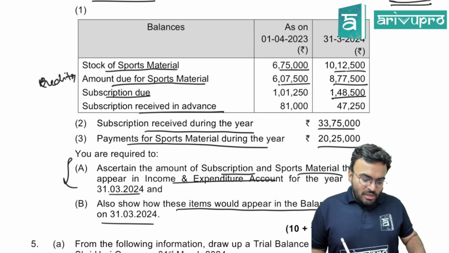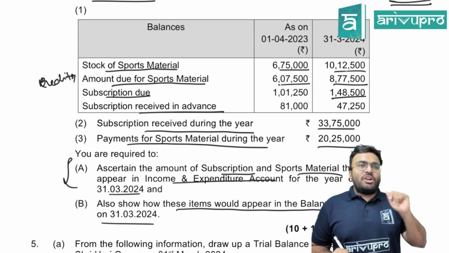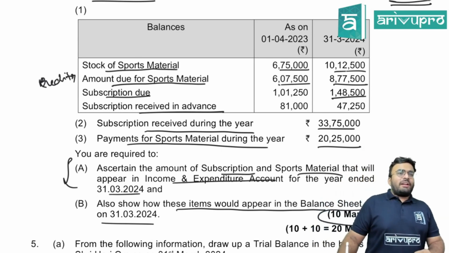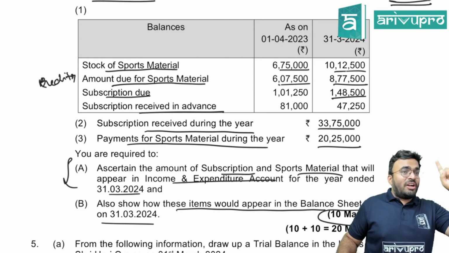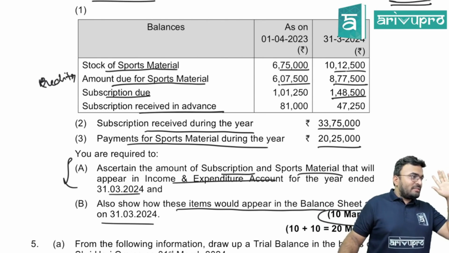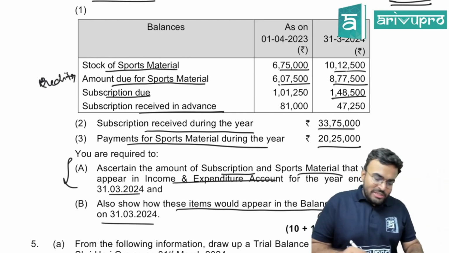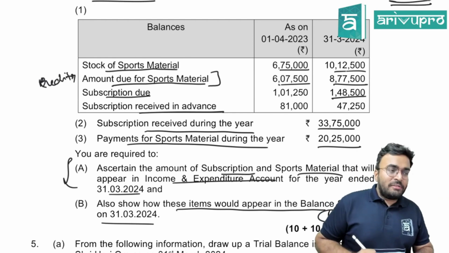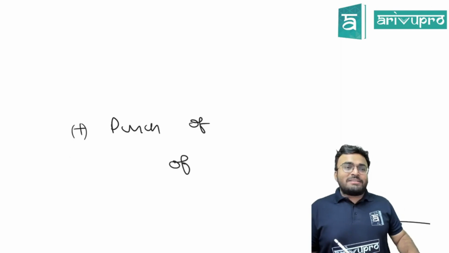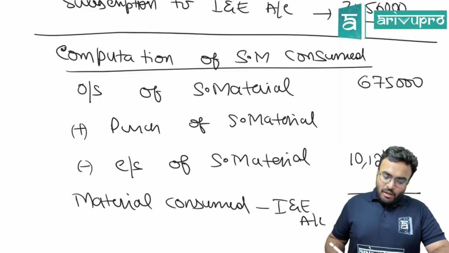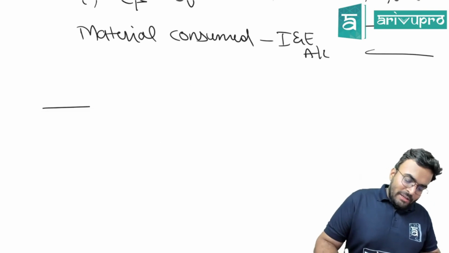Where? Payment for sports material is not purchase. In incomplete record, so many times you have prepared creditor's account. What you pay to the creditor is not the purchase amount. Purchase amount is something else. Are you getting my point? Can you see? Amount due for sports material. So purchase amount we don't know. How will we get the purchase amount? Number of times you have prepared the creditor's account.